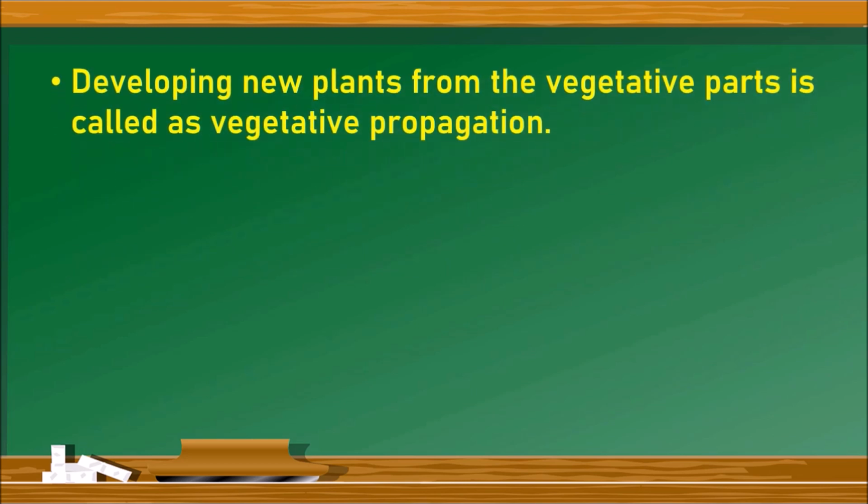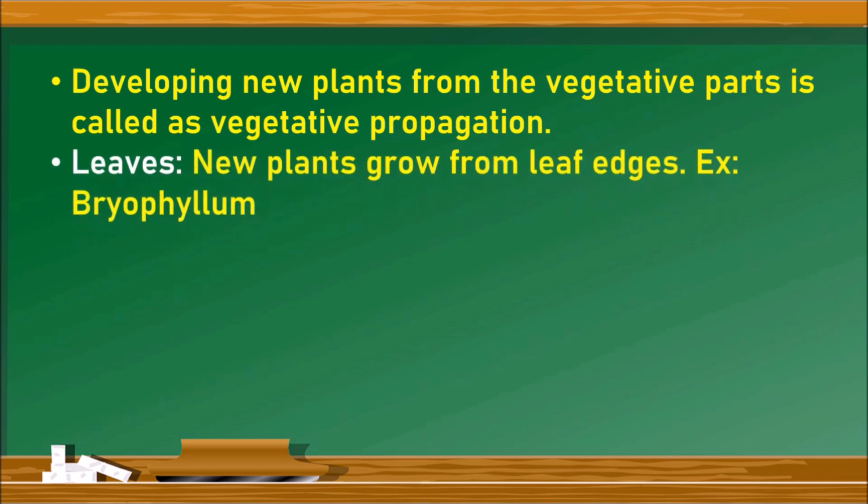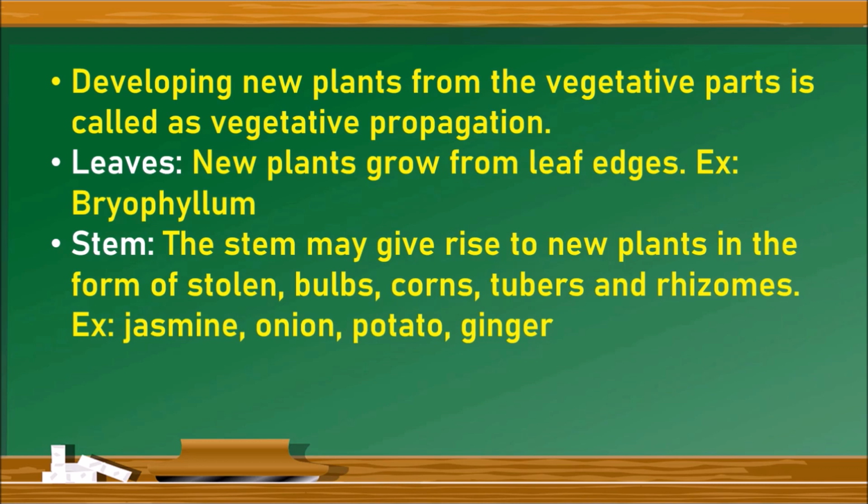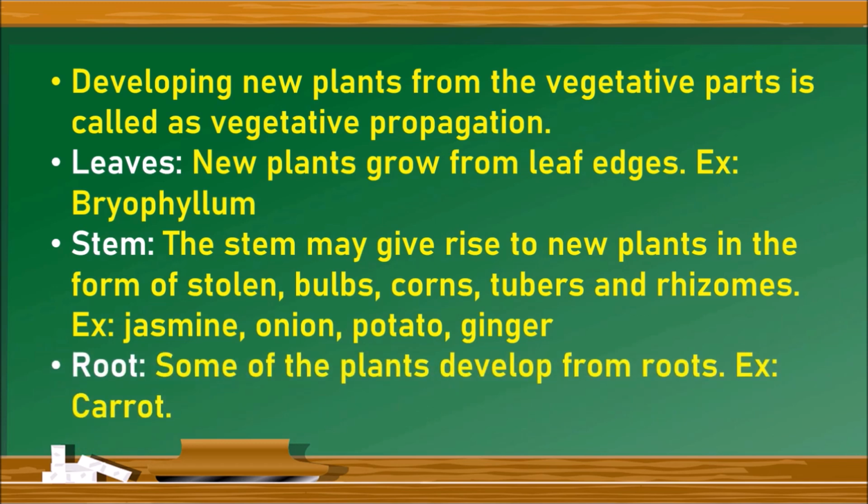The answer is, developing new plants from the vegetative parts is called vegetative propagation. The vegetative propagation may take place either with the leaves, stem or roots. Let us see now. Leaves. The new plants grow from the leaf edges. Example, bryophyllum. Then stem. The stem may give rise to new plants in the form of stolon, bulbs, corms, tubers and rhizomes. Example, jasmine, onion, potato, ginger, corm, etc. Next, root. Some of the plants develop from the roots. Example, carrot.